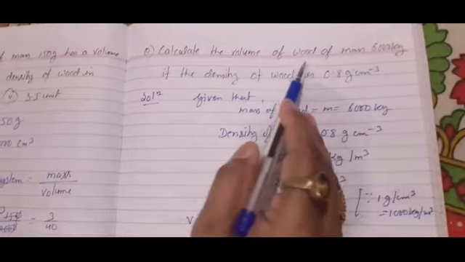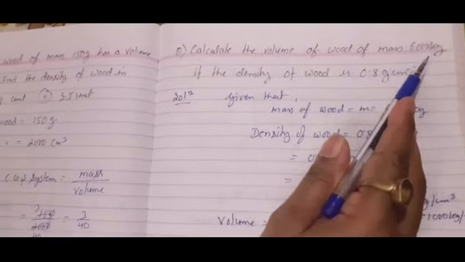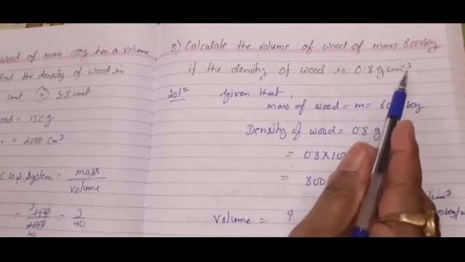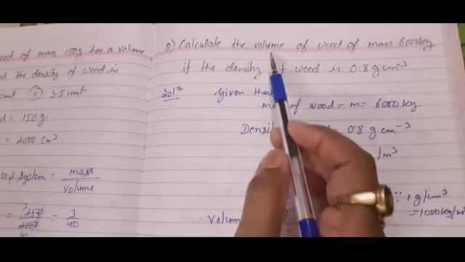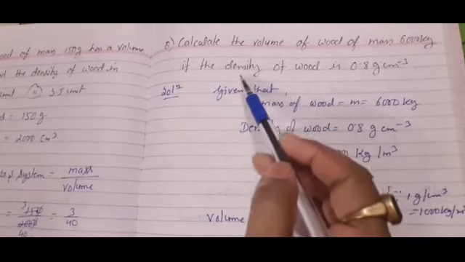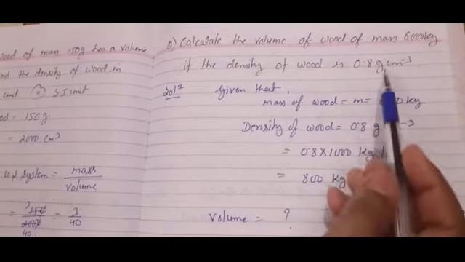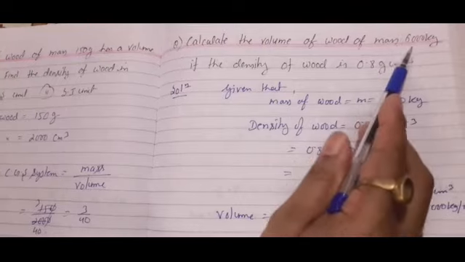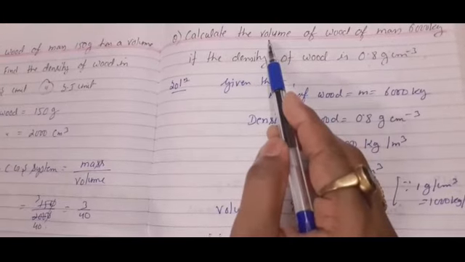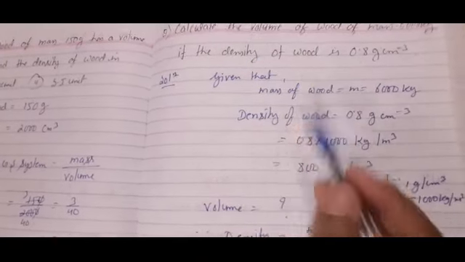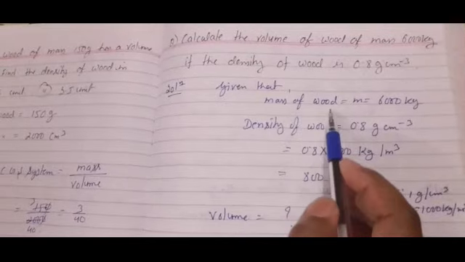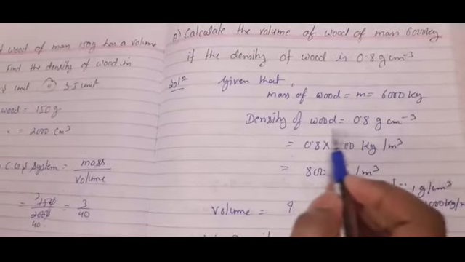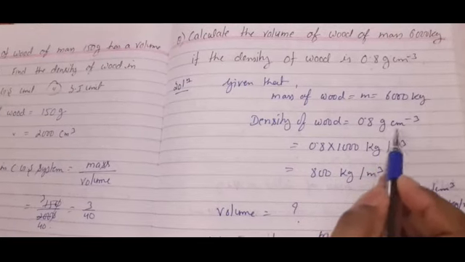Now the next question. Calculate the volume of wood of mass 6000 kg if the density of wood is 0.8 gram per centimeter cube. We have to find the volume. Again we will use the same formula: density is equal to mass upon volume. Density is given and mass is given, so using the same formula we will get the volume. Let's see how we'll do that. Mass of wood m is equal to 6000 kg, and the density of wood is 0.8 gram per centimeter cube.